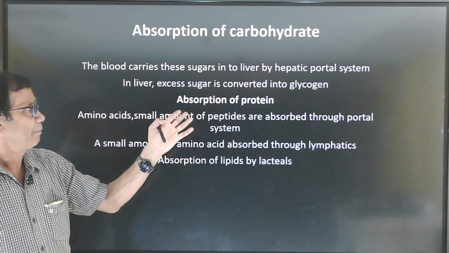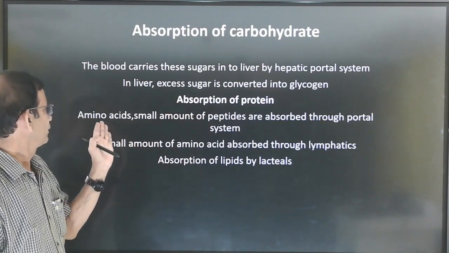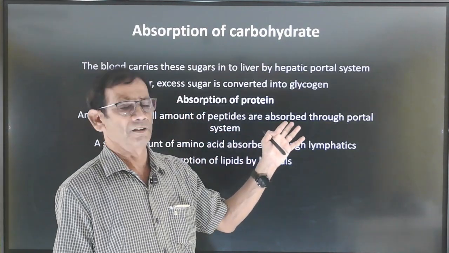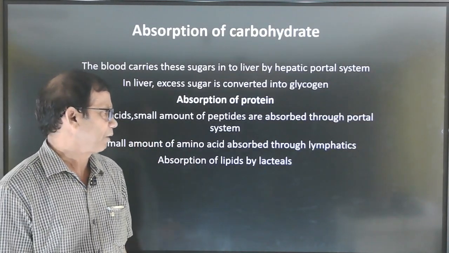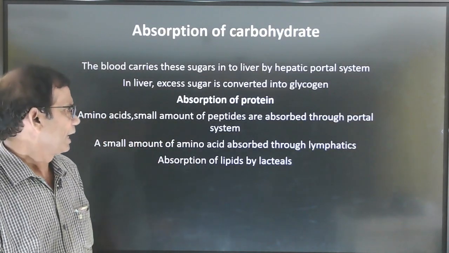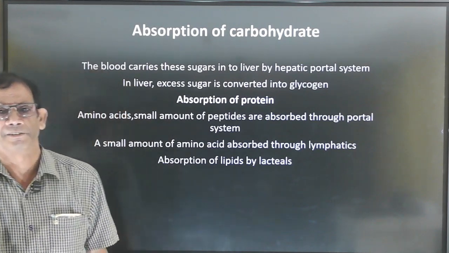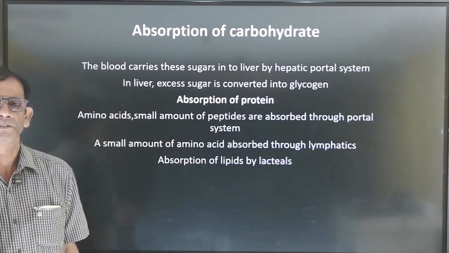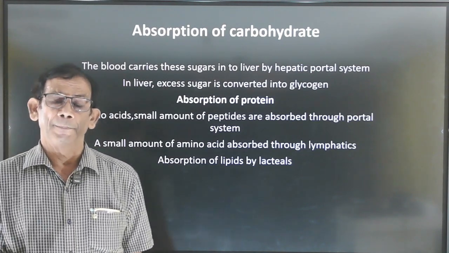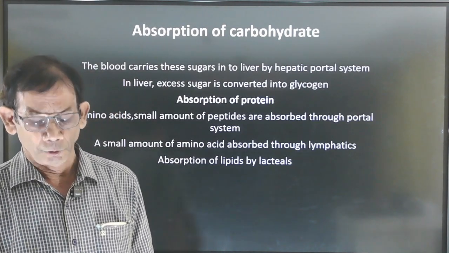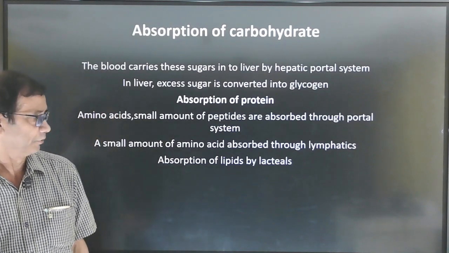At the same time, some proteins, amino acids, and a small amount of peptides are also absorbed in the system, and a very small amount of amino acid is absorbed through the lymphatics. Lymphatics and lacteals are the only transport way through which fat materials are absorbed.